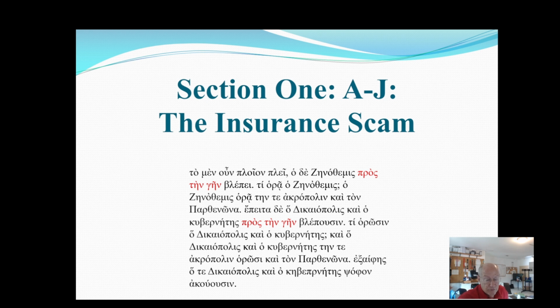And this prepositional phrase occurs twice in this paragraph. So we have this phrase one more time: epeita de ho Dikaiopolis kai ho kubernetes pros tein gain blepousin. Pros tein gain means toward the land.